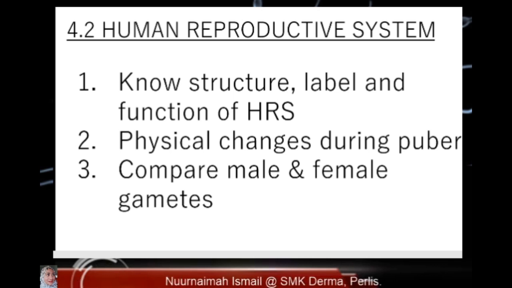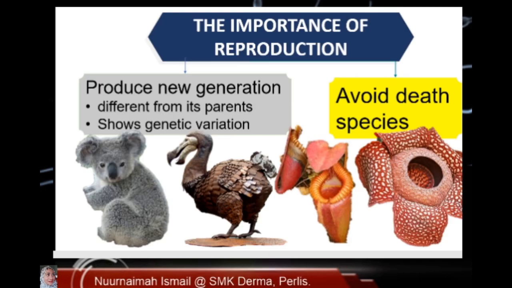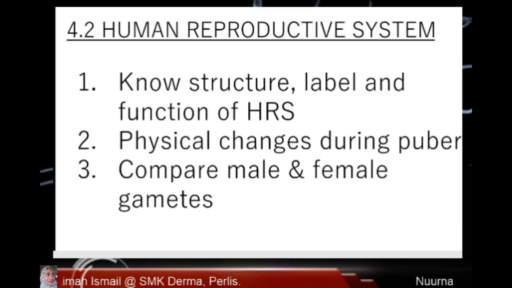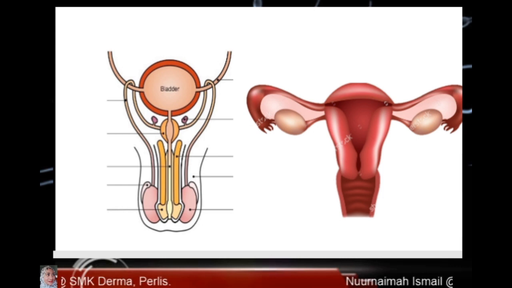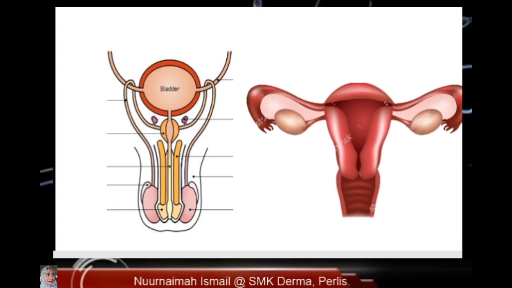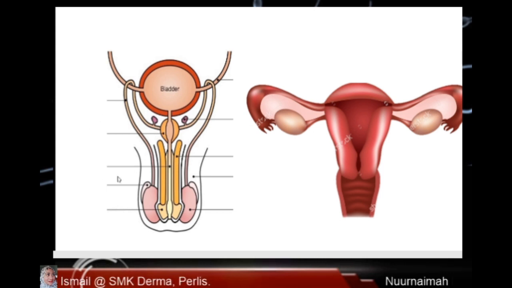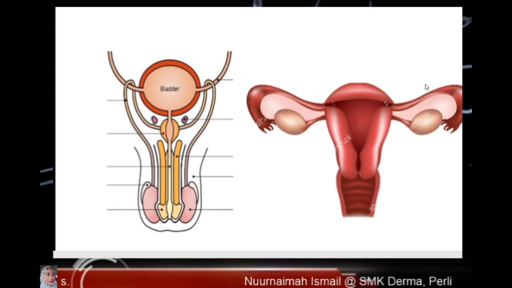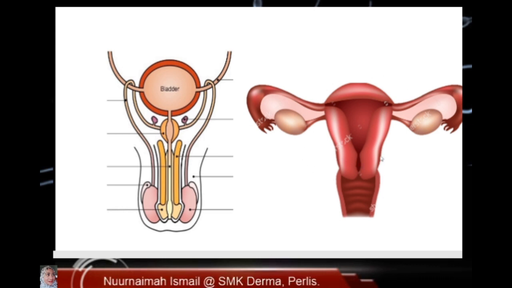Let us study the structure of the male and female reproductive system. This is a male reproductive system. This one is a female reproductive system.